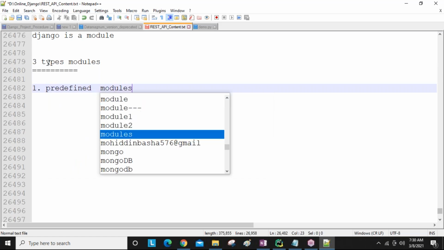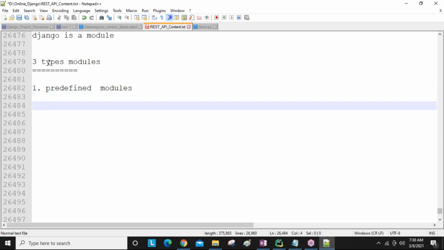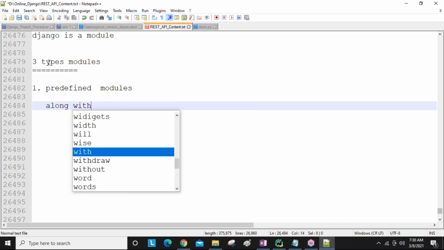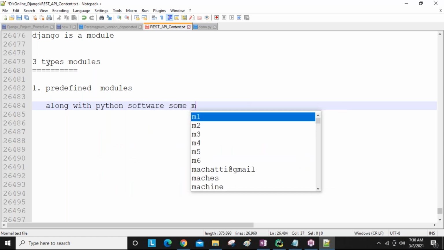predefined modules. Predefined modules means the modules which are coming along with Python software. Whenever you are installing Python, along with the Python software, some modules are coming and installing, stored in your Python software location, guys.